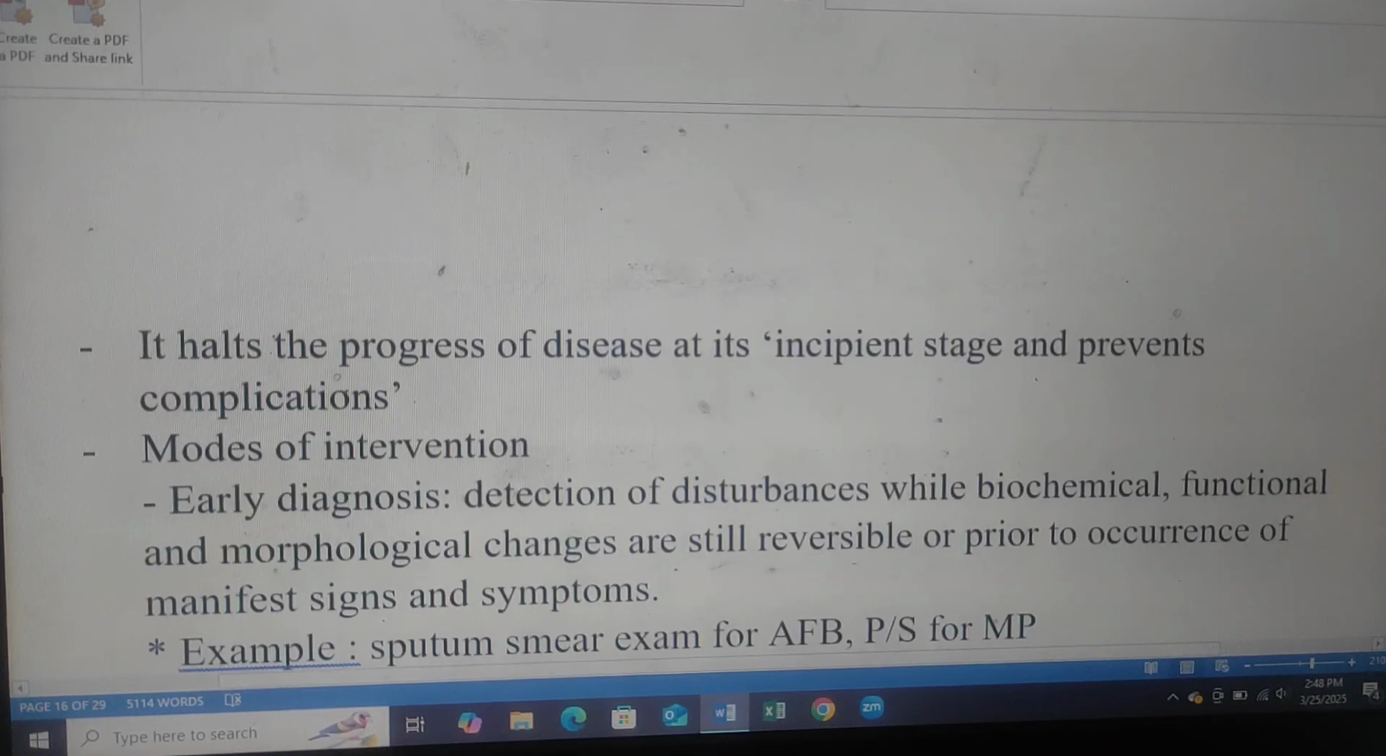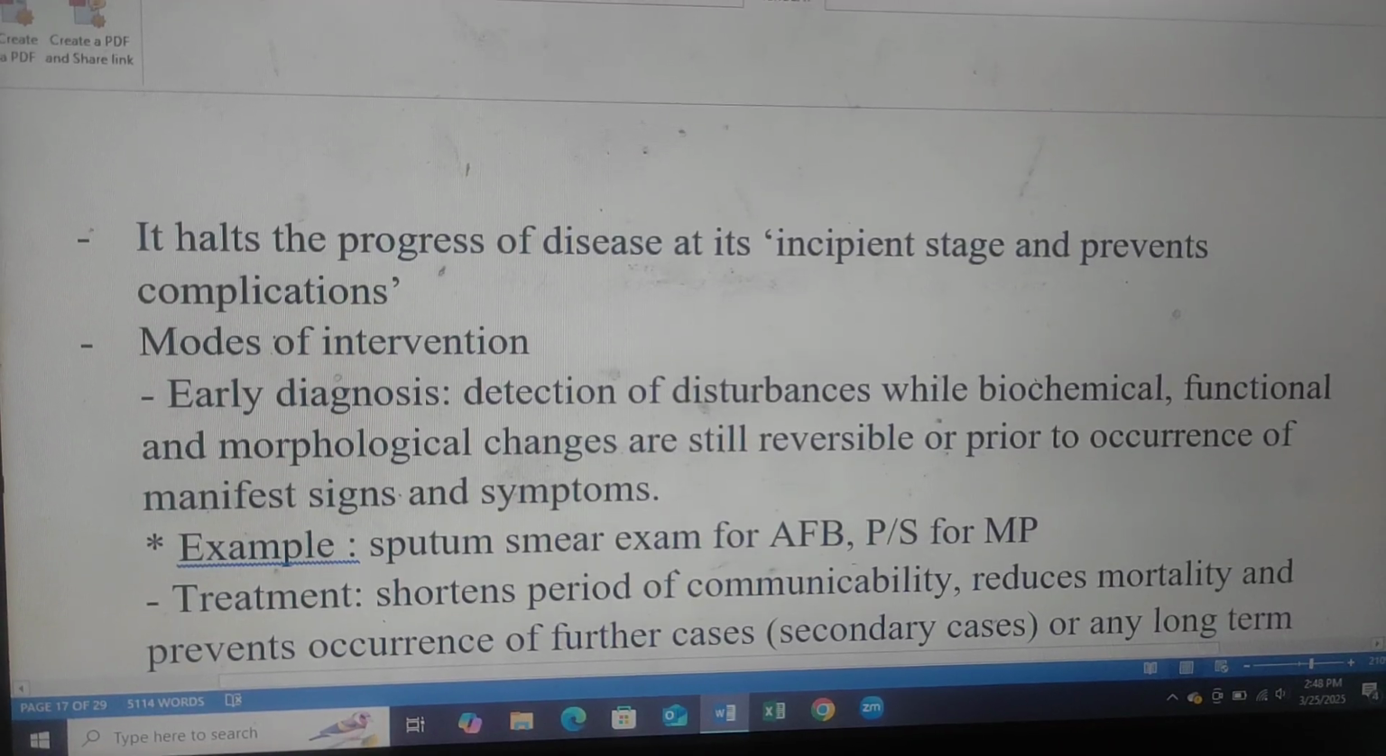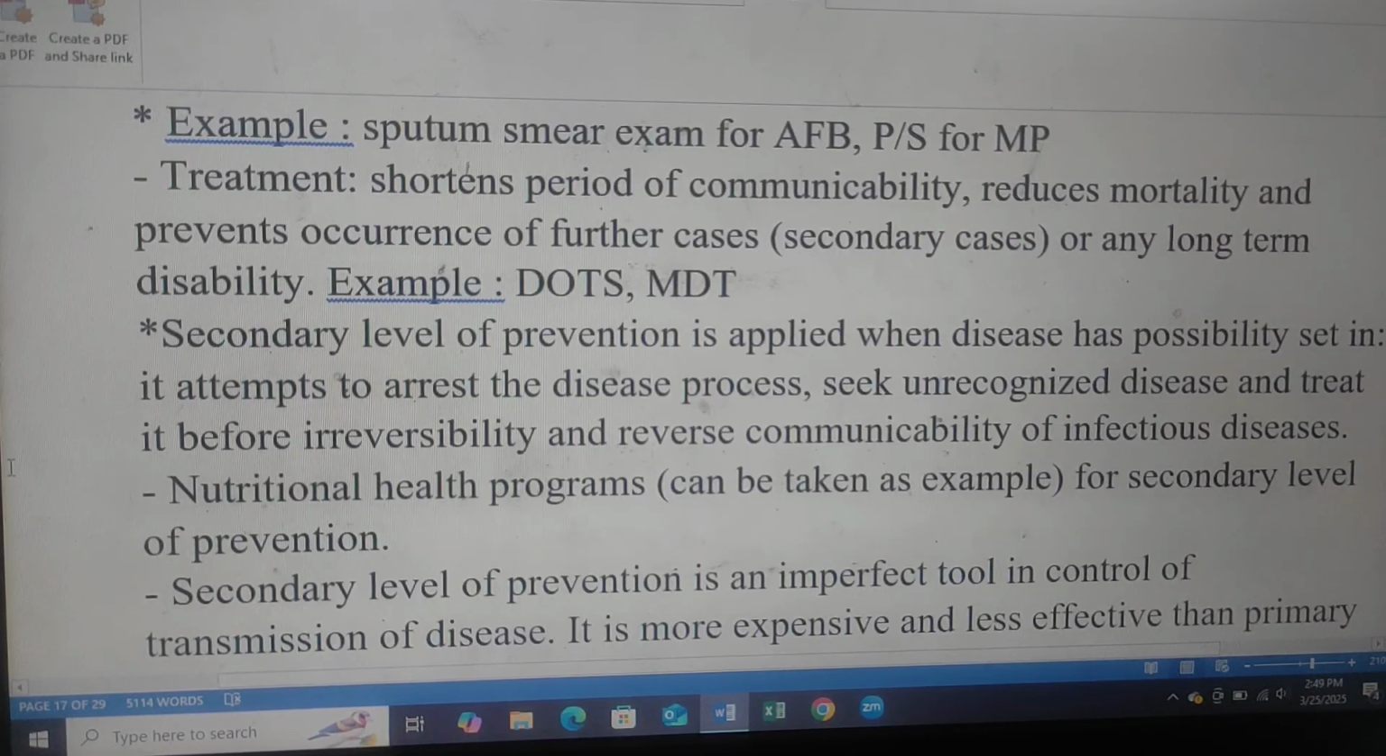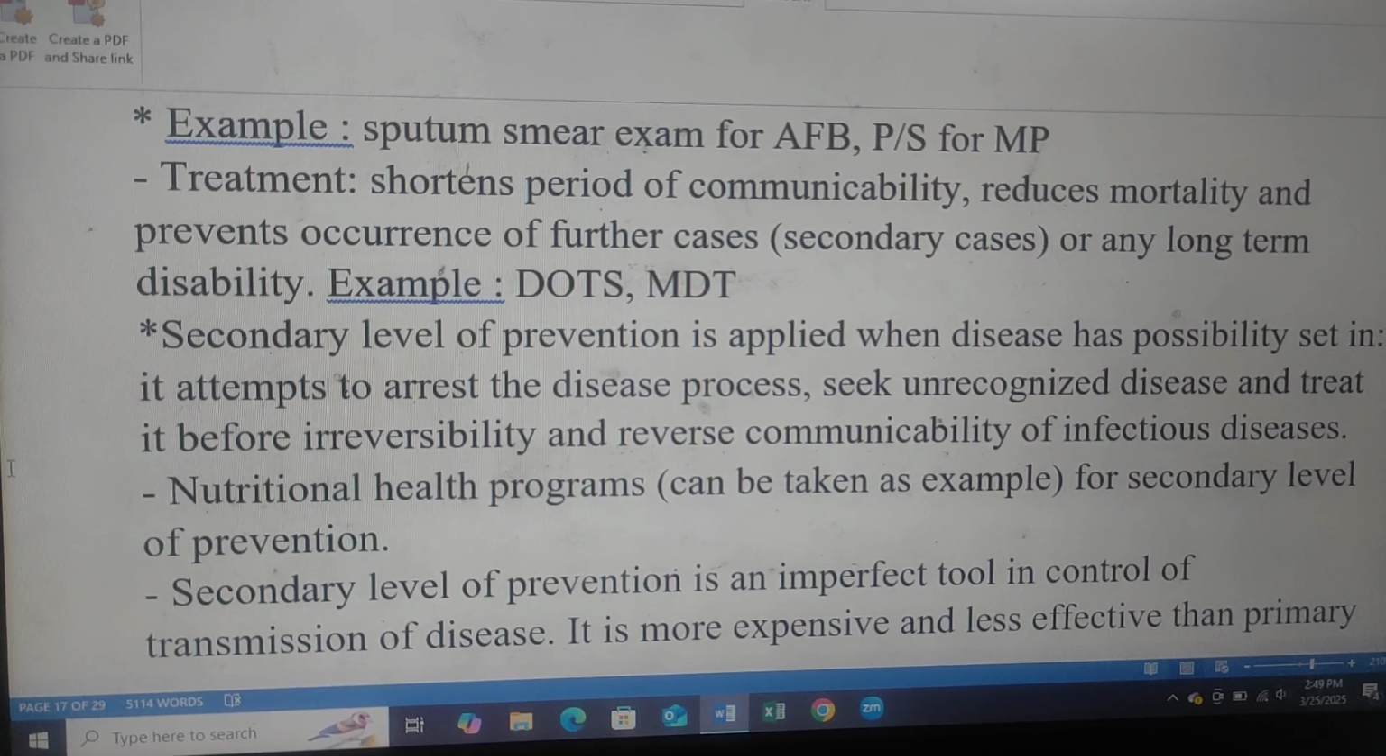Secondary level of prevention. It halts the progress of disease at its incipient stage and prevents complications. Mode of intervention: early diagnosis, detection of disturbance while biochemical, functional and morphological changes are still reversible or prior to occurrence of manifest signs and symptoms. Example: sputum smear exam for AFB, PS for MP. Treatment: shorten period of communicability, reduce mortality and prevent occurrence of further cases, secondary cases or any long-term disability.